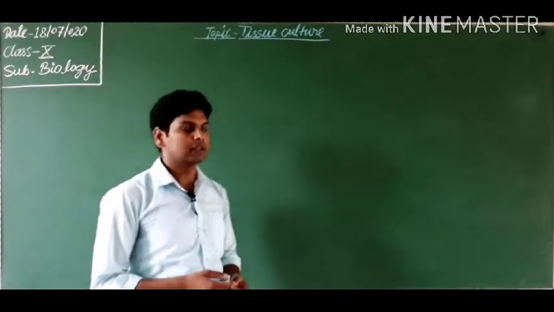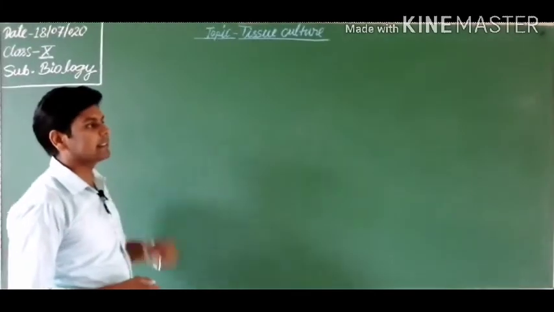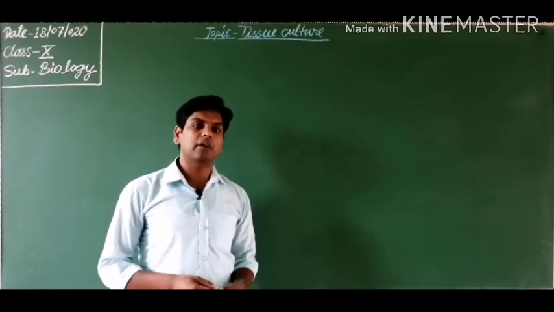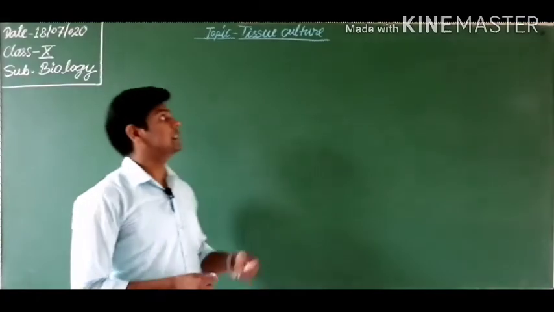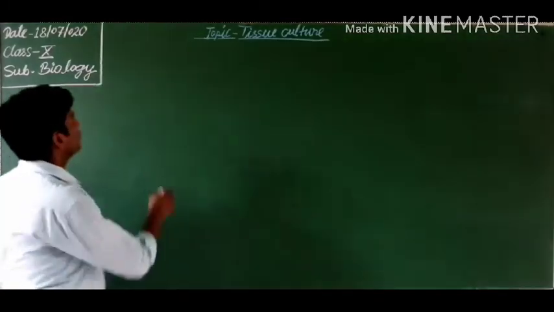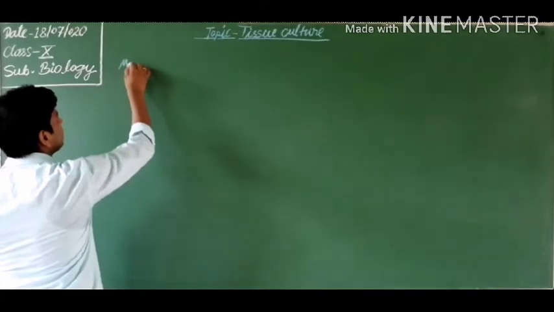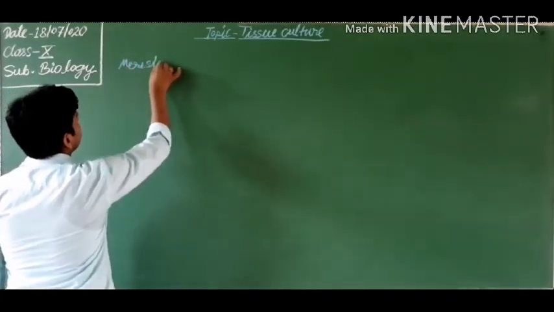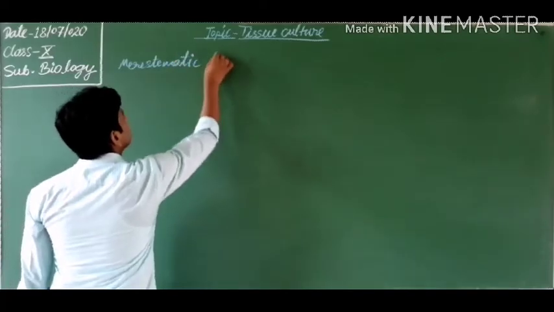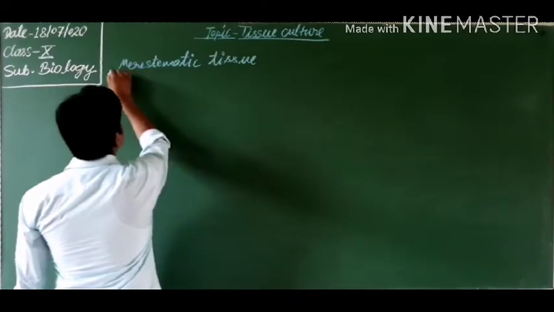Let's discuss how this process goes on and how scientists make a new plant individual from a single tissue. Do you know which tissue is used in this? In 9th class you studied plant tissues, but which tissue is able to be cultured? Here we can culture mainly meristematic tissue. So meristematic tissue is mainly used in this technique.